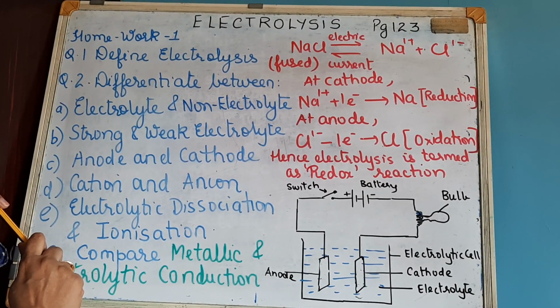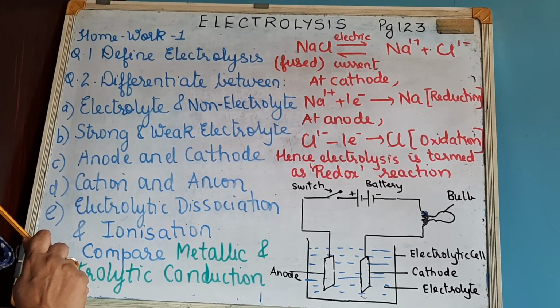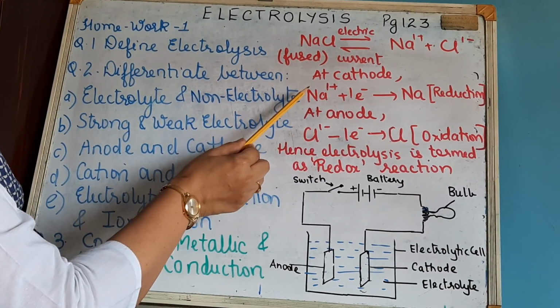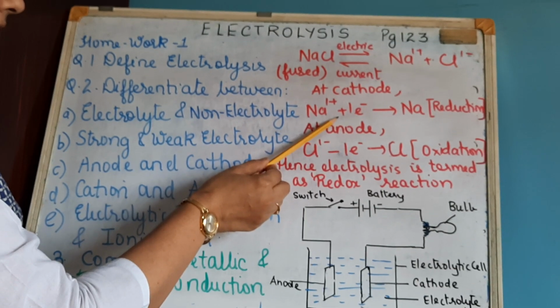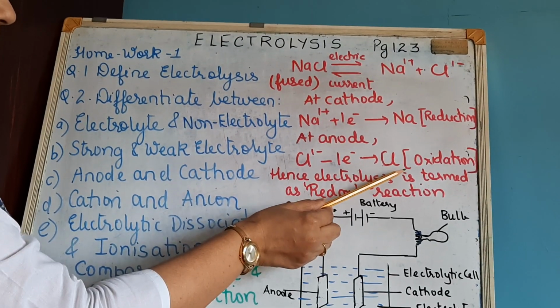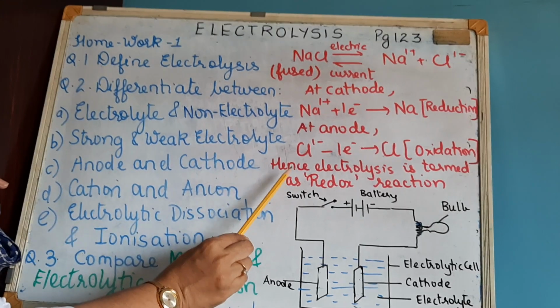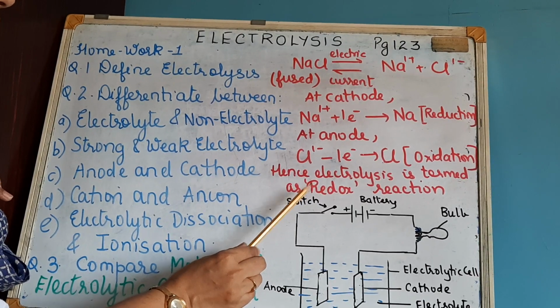Oxidation is the loss of electrons and reduction is the gain of electrons. So in electrolysis, at the cathode reduction is taking place because the cations are gaining electrons, and at the anode oxidation is taking place because the anions are losing electrons. So electrolysis is a chemical change which is also termed a redox reaction.